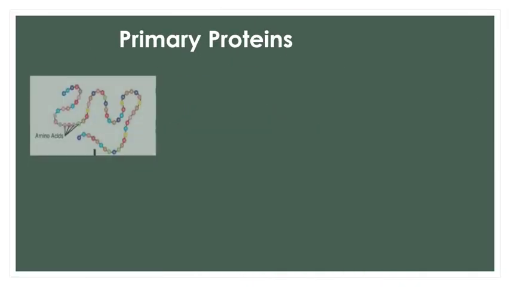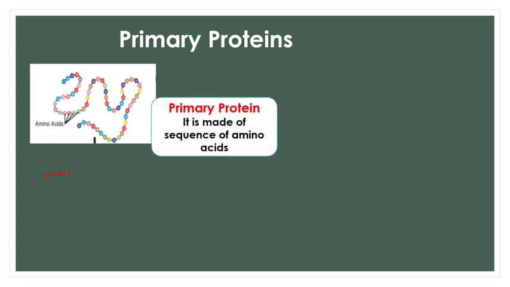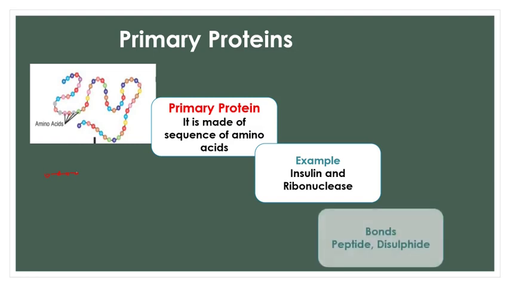First we will talk about primary proteins. If you can see this picture clearly, primary proteins are very simple. They are chains of amino acids which are joined by peptide bonds. So a simple chain of amino acids joined by peptide bonds is nothing but a primary protein. Example, the insulin hormone, which is secreted by the pancreas and reduces the sugar level in the blood. It is an example of a primary protein, having a sequence of amino acids joined by peptide bonds. Even ribonuclease is another example of a primary protein.